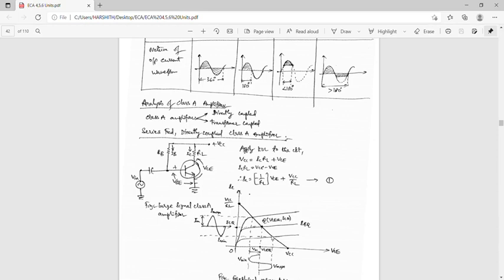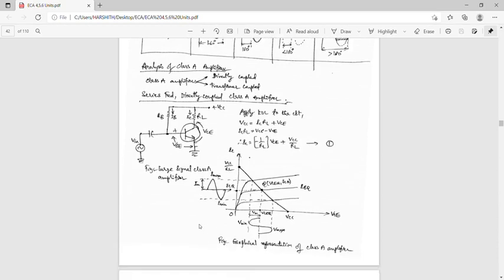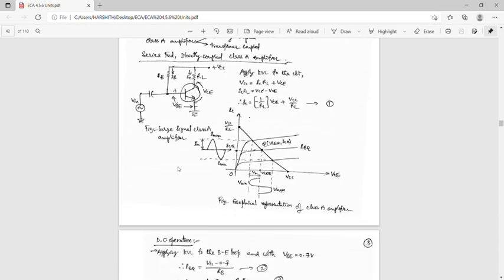Okay. These are the current and voltage waveforms for a Class A operation. The full output cycle is obtained. Here the signal is faithfully reproduced at the output without any distortion. This is an important feature of Class A operation.